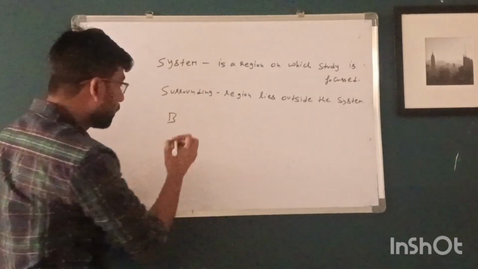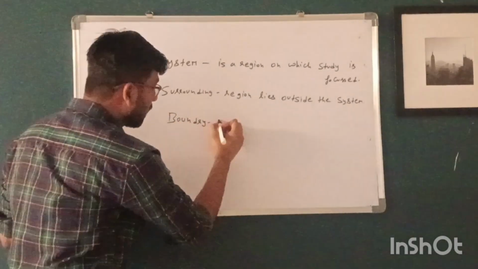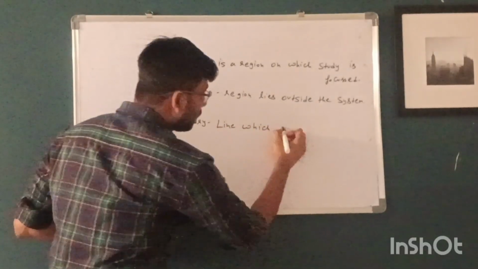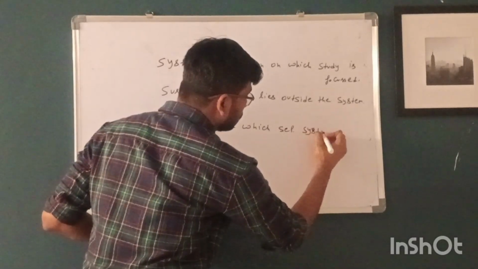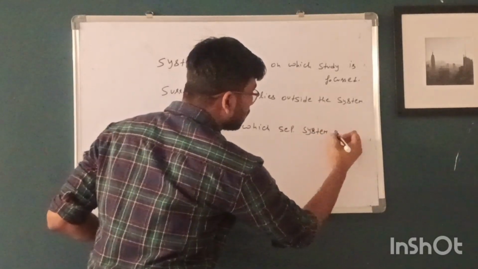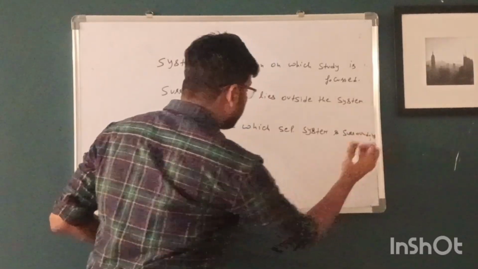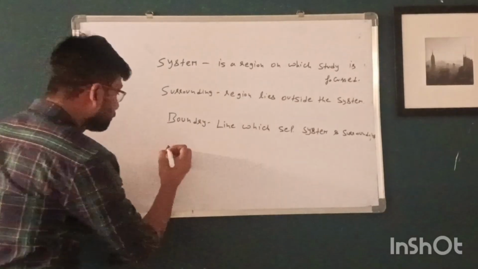And the third is boundary. Boundary is the line which separates system and surrounding. This line can be imaginary or can be real.